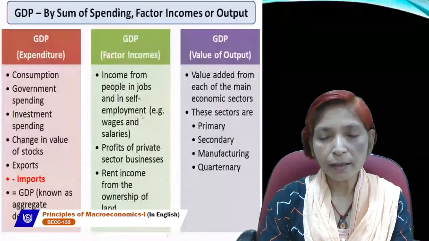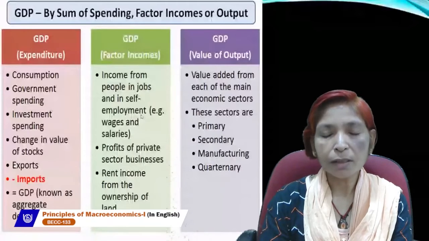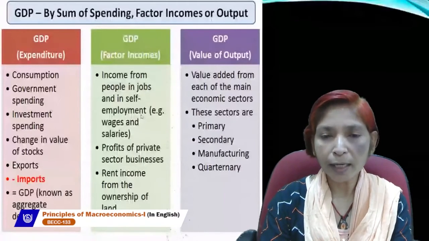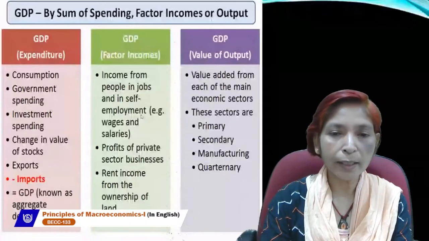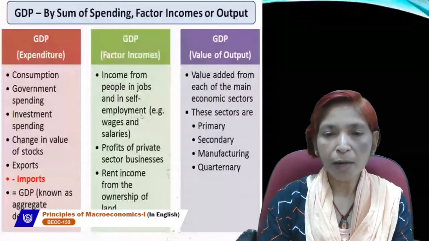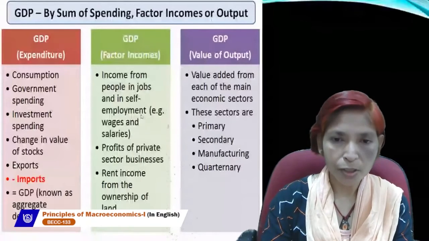All these three sectors give contribution in the production of goods and services, we will take value added, and value added is calculated by taking the difference of value of output minus intermediate consumption.